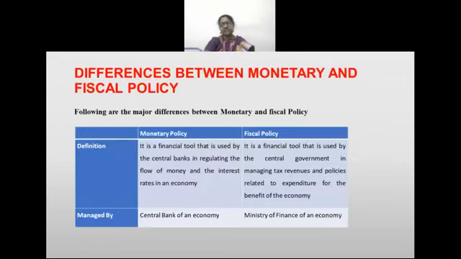Now what are the major differences between monetary and fiscal policy? Monetary policy is a financial tool that is used by the central bank in regulating the flow of money and the interest rate. Fiscal policy is used by the central government. This is the bank, this is the government. So they lay the policy and they will give it to the RBI. It is managed by the Ministry of Finance of an economy.